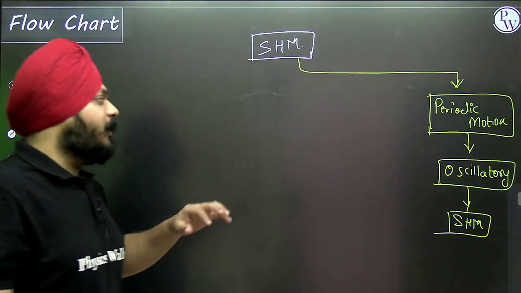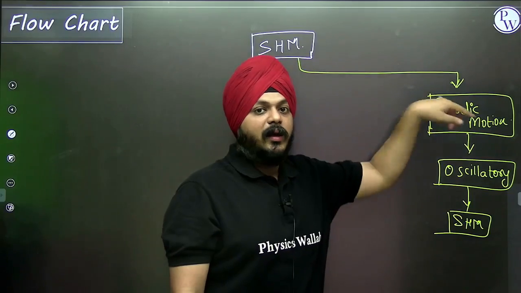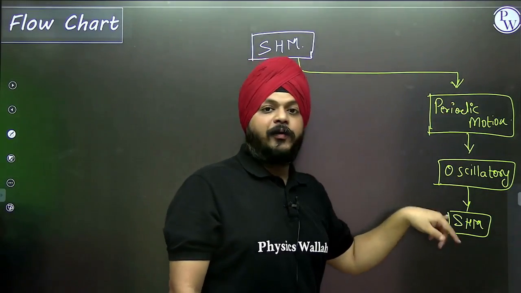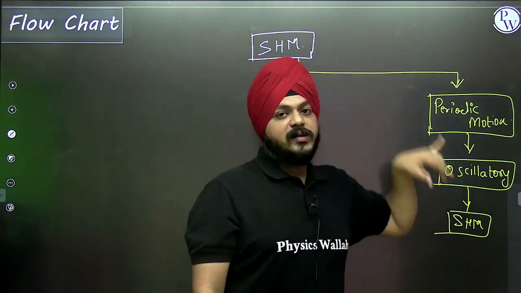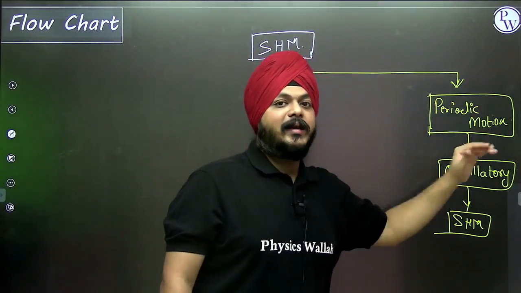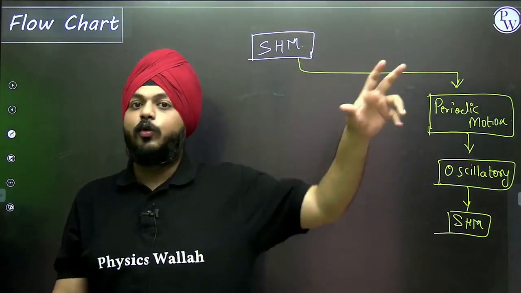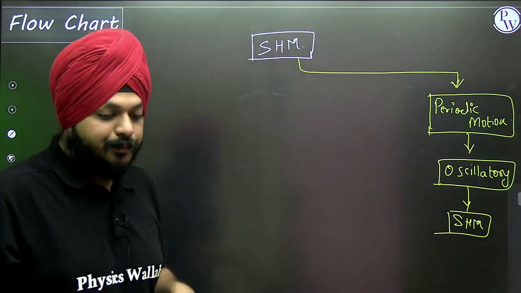First of all, we are going to see how different oscillatory motion is from periodic, how different SHM is from oscillatory and periodic, and how this entire category is different from the motions that we have studied till now.